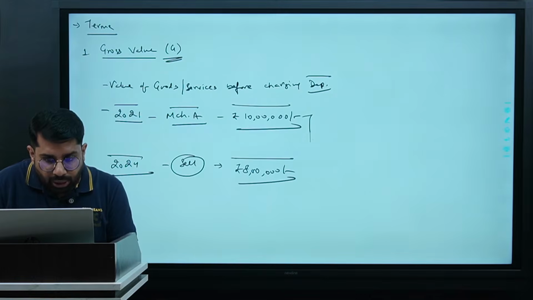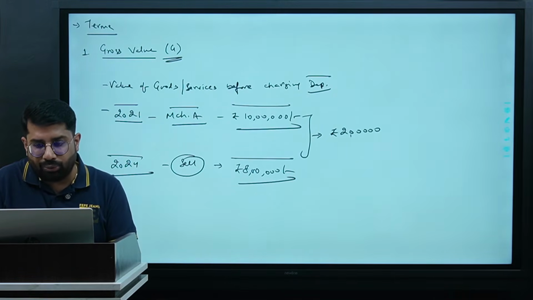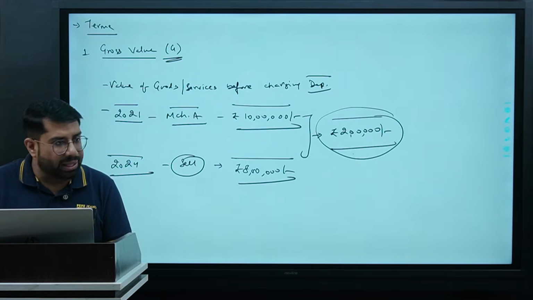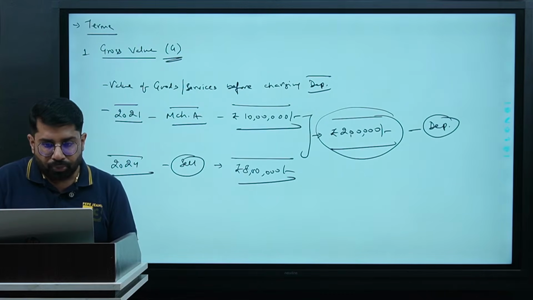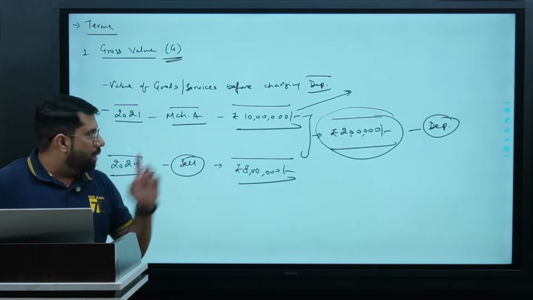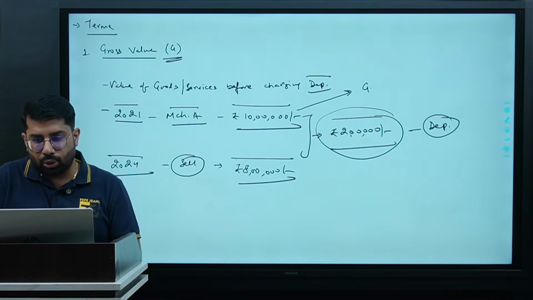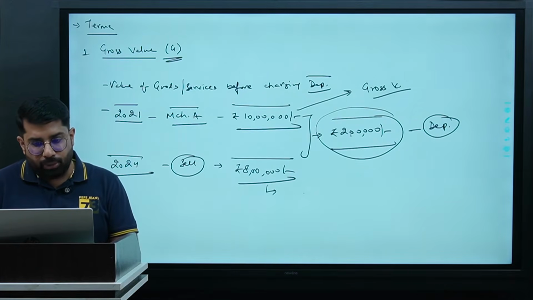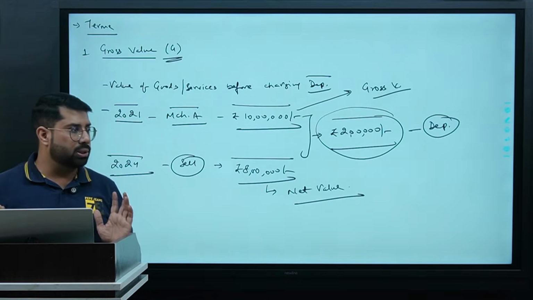This reduction in the value of the machine, because we have already used it and it is a second hand machine, is 2 lakhs. This amount will be known as depreciation. The value of the machine before charging depreciation will be known as gross value, and after we charge depreciation, this will be known as net value. Do we understand this?